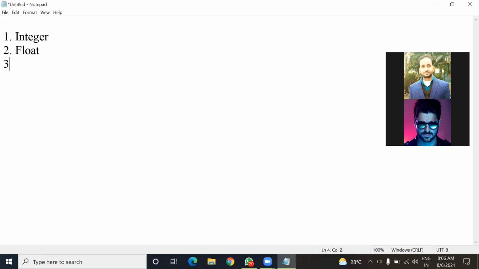Okay. Now the third literal is character literal. So what is this character literal? You can define it as any symbol enclosed within a single quote.